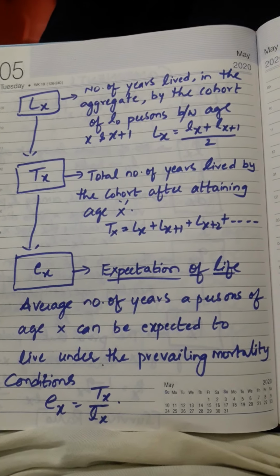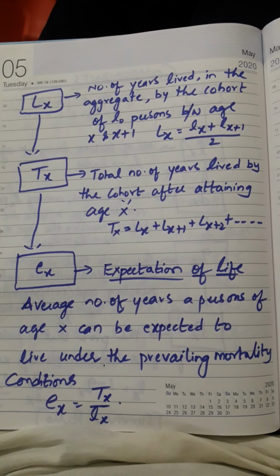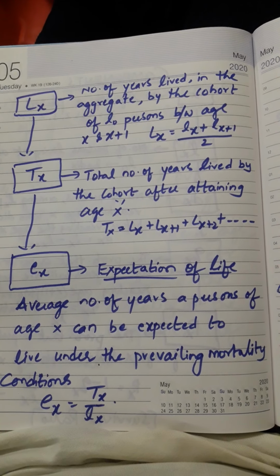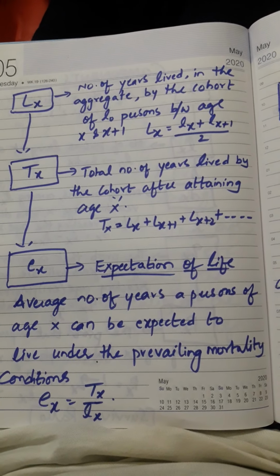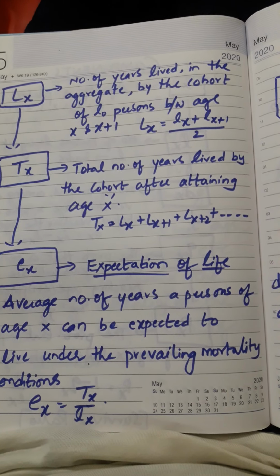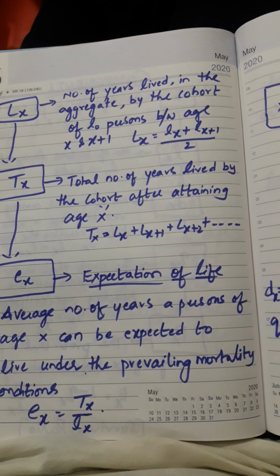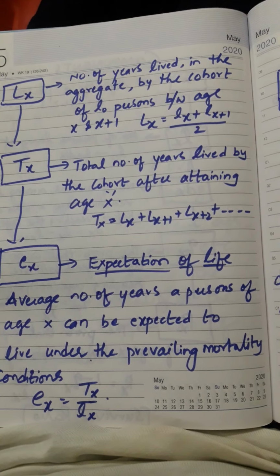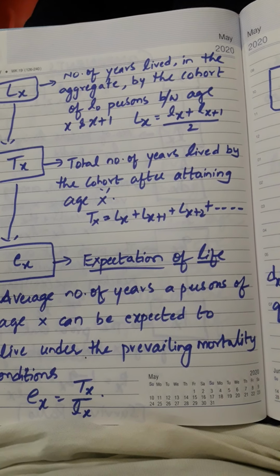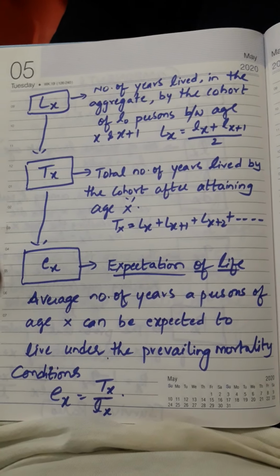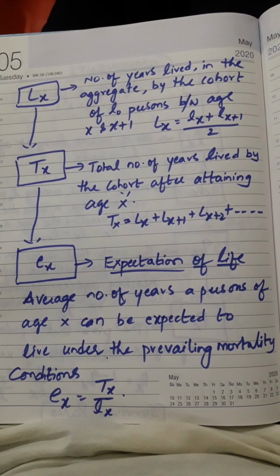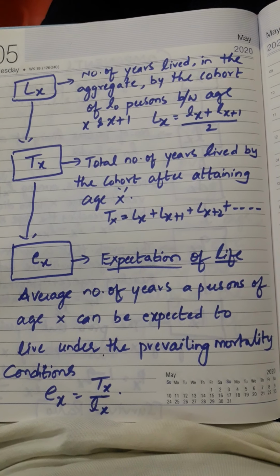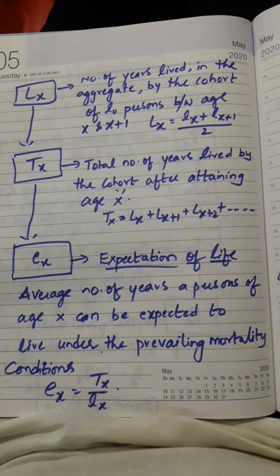That means after observing the age of a person, the number of persons living at that age x, the number of persons dying who are having age x before reaching age x plus 1, and the probability of dying before reaching age x plus 1, that is qx, the mortality ratio, and the probability of surviving till they reach age x plus 1, that is the survival ratio px, and how many years are lived by the cohort, that is capital Lx, the total number of years lived by the cohort after attaining age x, that is capital Tx.